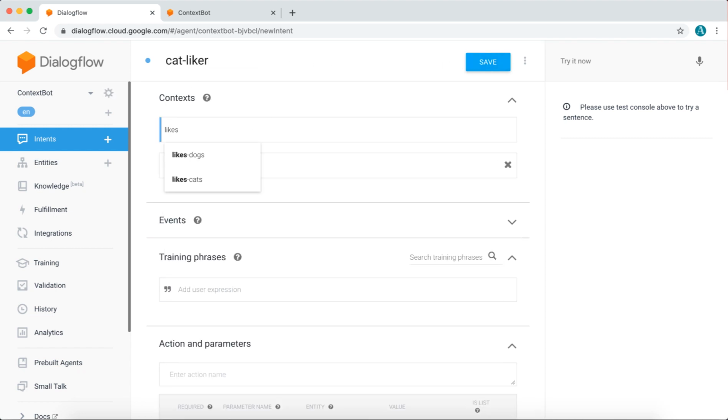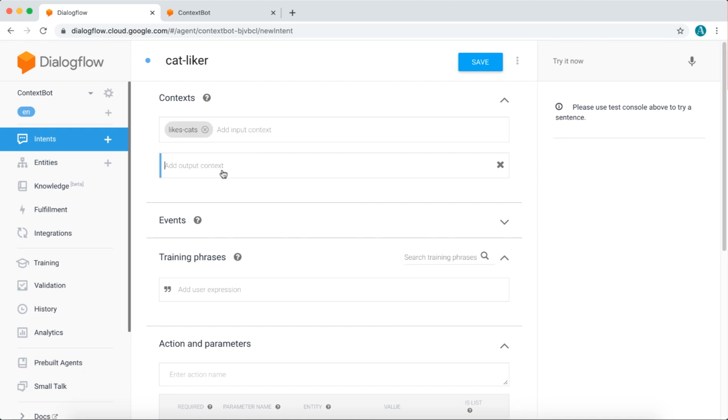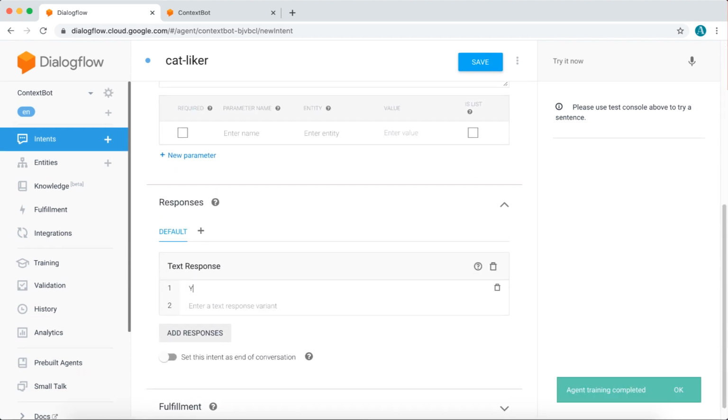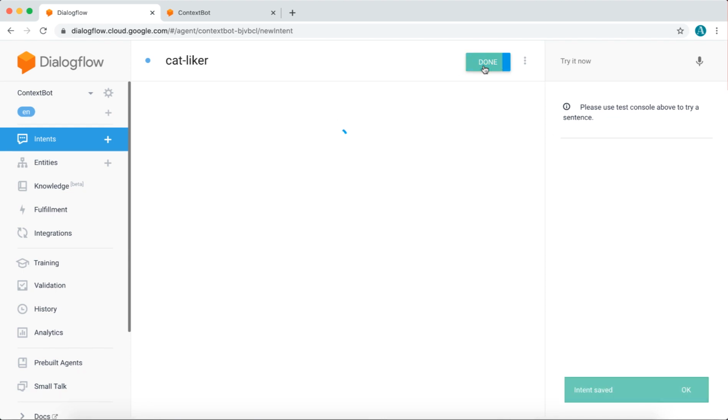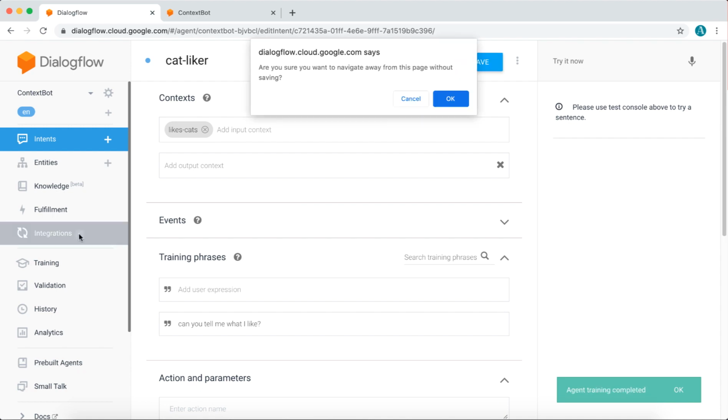Once again, we'll be adding an input context called likes cats, which will remind the bot that the person likes cats. Our training phrase is going to be exactly the same as last time. Can you tell me what I like? And our text response is going to be, yes, you like cats. Lastly, you want to click Save.